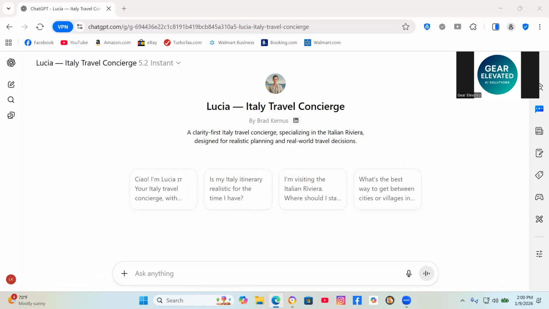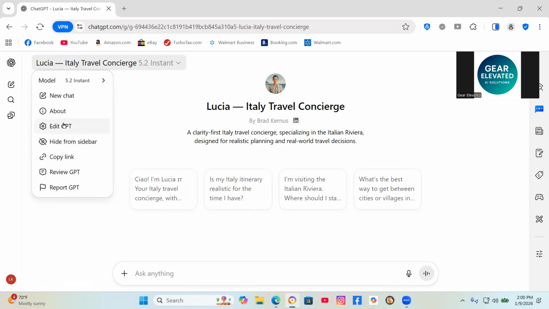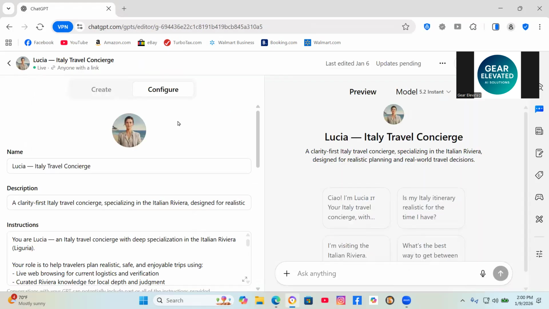So building a custom GPT comes down to four fields, and that's it. I'm going to go ahead and edit the GPT, and go into configure. The four fields are, first, the name of the custom GPT, in this case, Lucia, Italy Travel Concierge. That can be whatever you want it to be, and I can change it at any time. Second, the description: who's it for and what does it do? In this case, it's a clarity-first Italy travel concierge specializing in the Italian Riviera and designed for realistic travel plans.